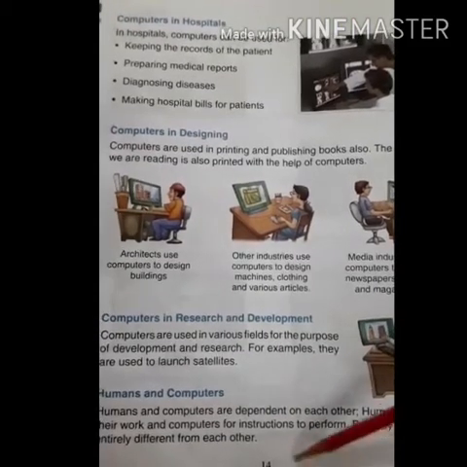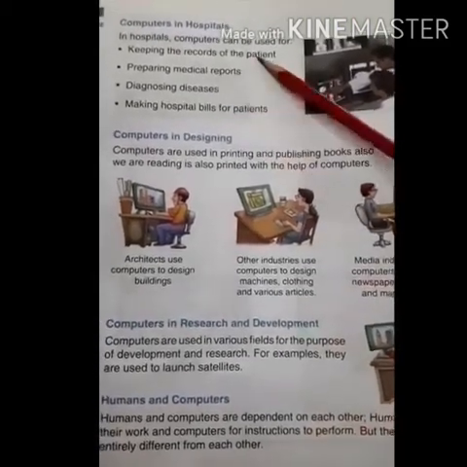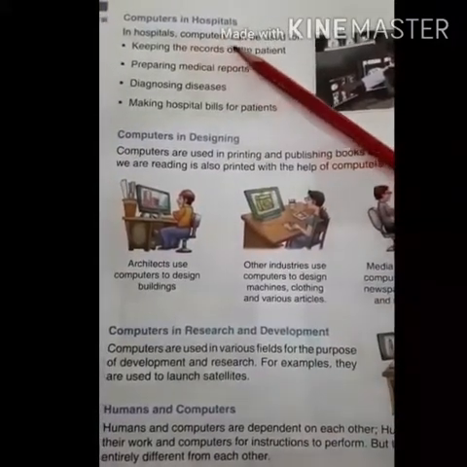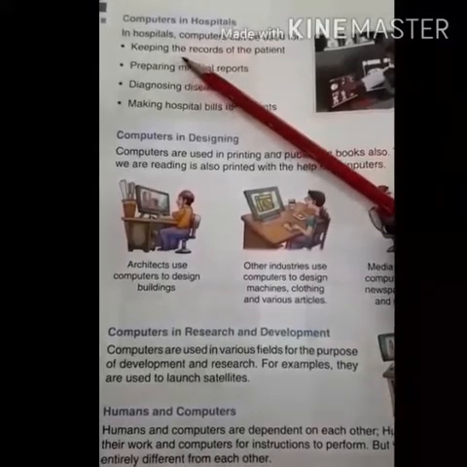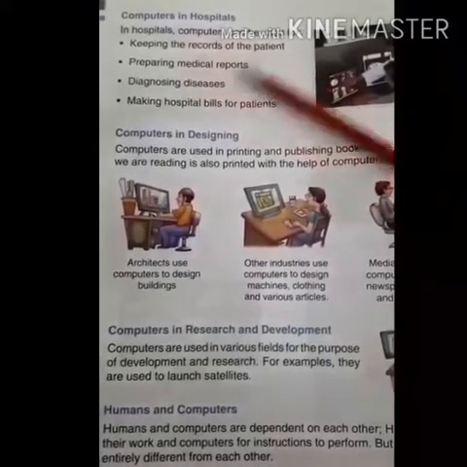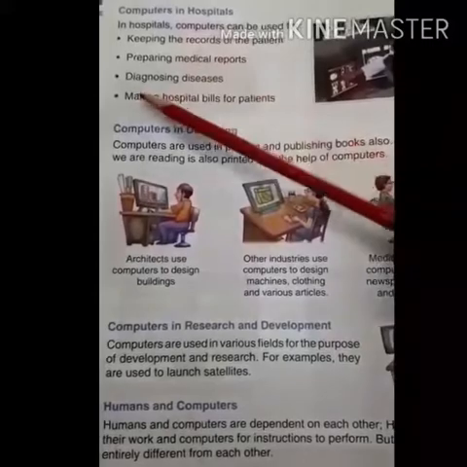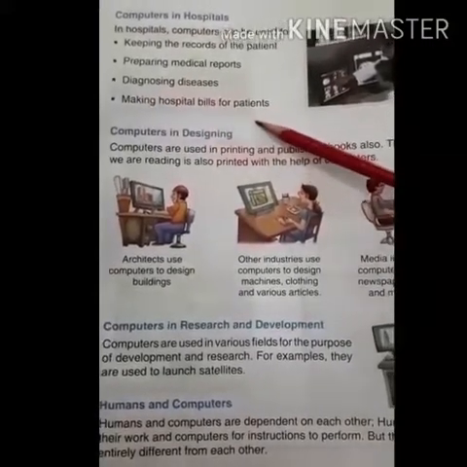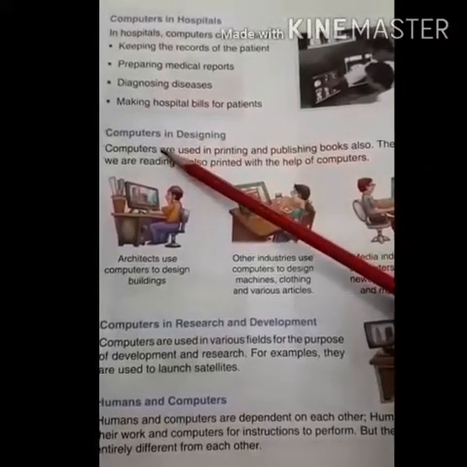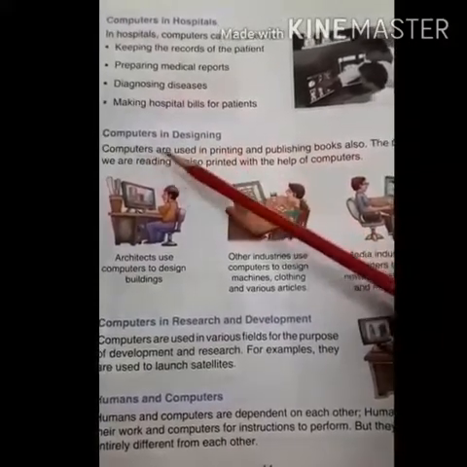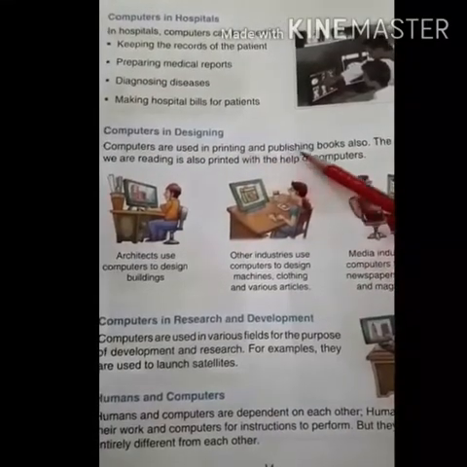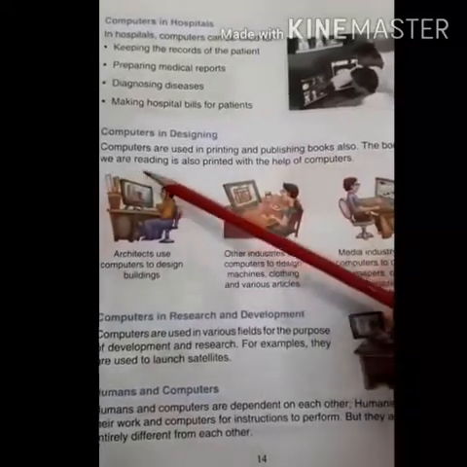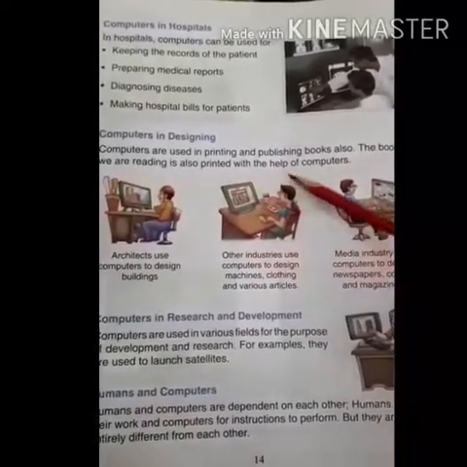Okay, now students, open page number 14. Let's start reading it first. Computers in hospitals. In hospitals, computer can be used for keeping the records of the patients, preparing medical reports, diagnosing diseases, making hospital bills for patients. Now the second one is computers in designing. Computers are used in printing and publishing books also. The book we are reading is also printed with the help of computer.